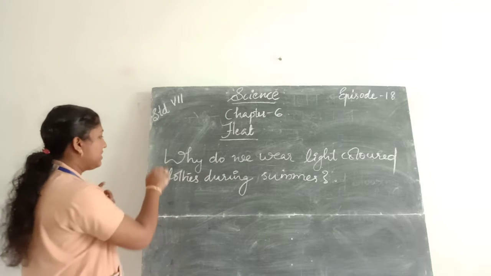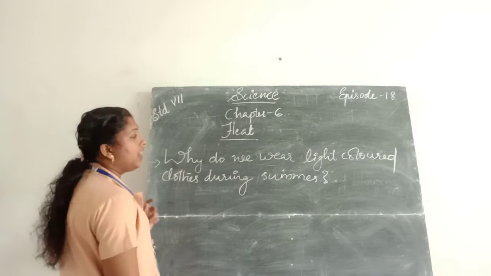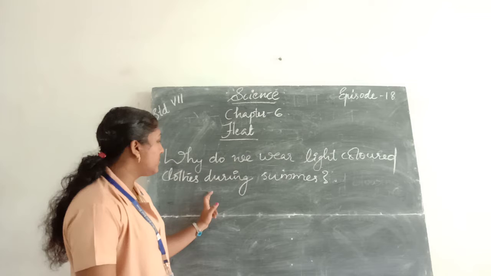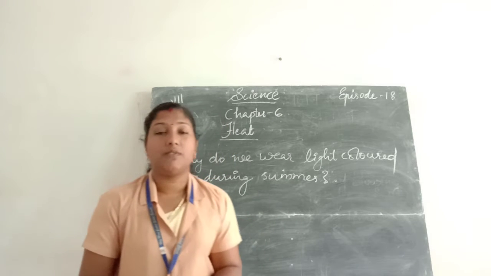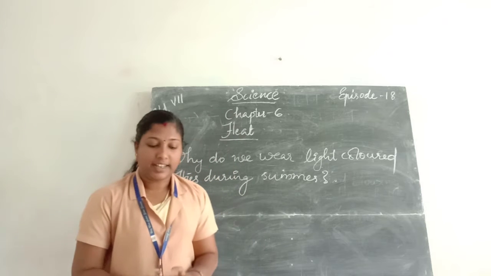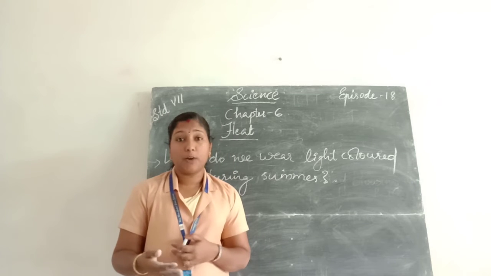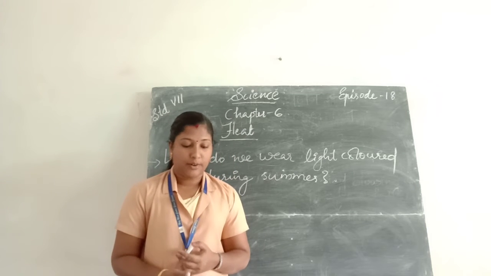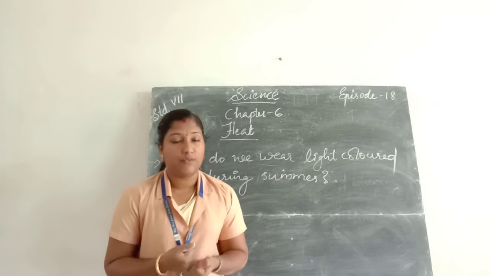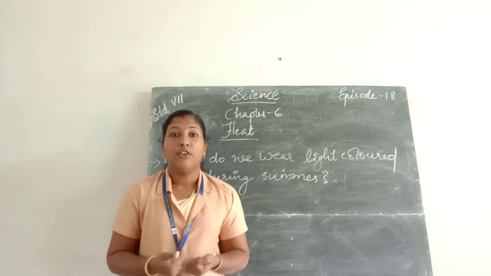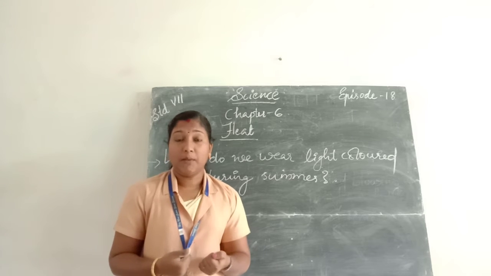Then another question, why do we wear dark colored clothes during winter? Because the dark colored clothes absorb the heat from the environment and keep us warm during winter. We know that in the winter season it is very cool.